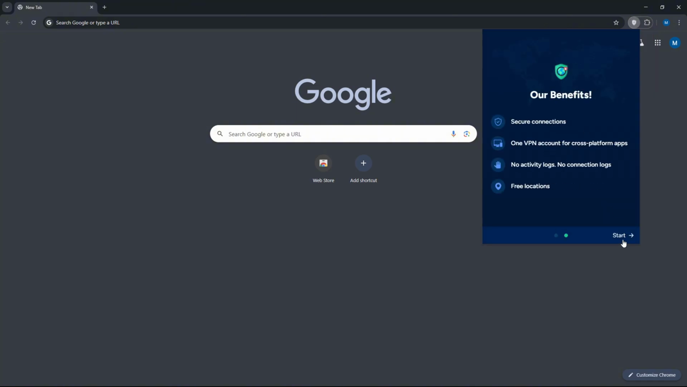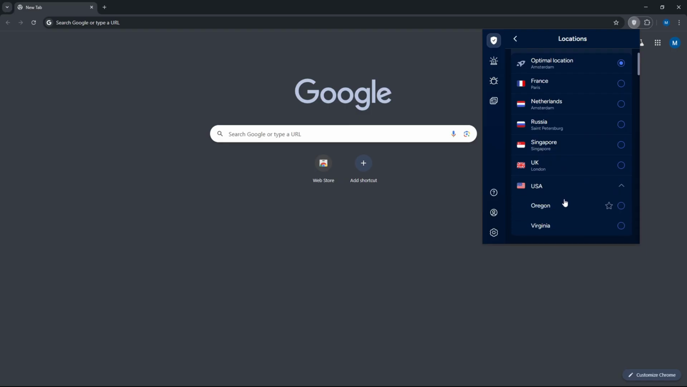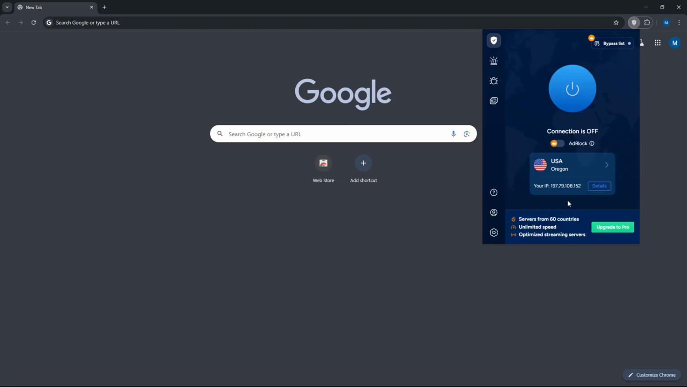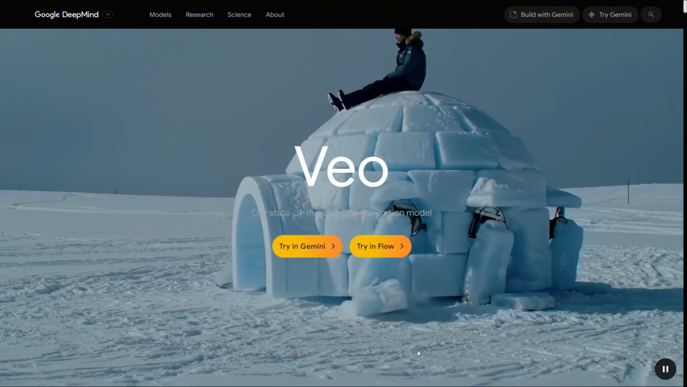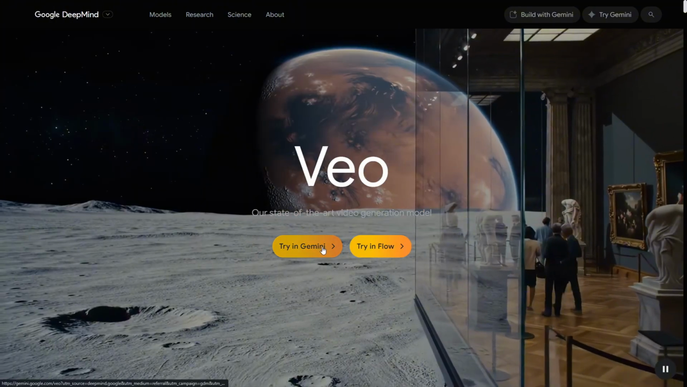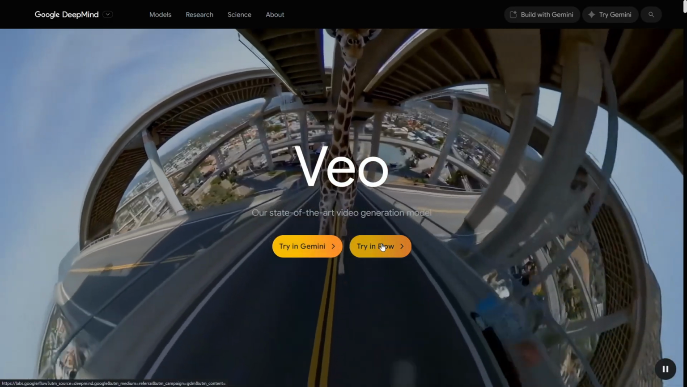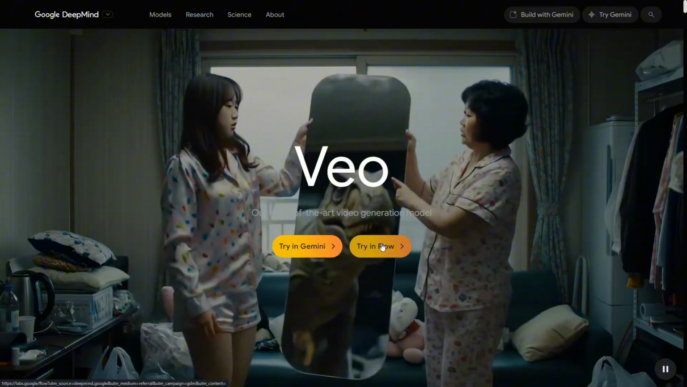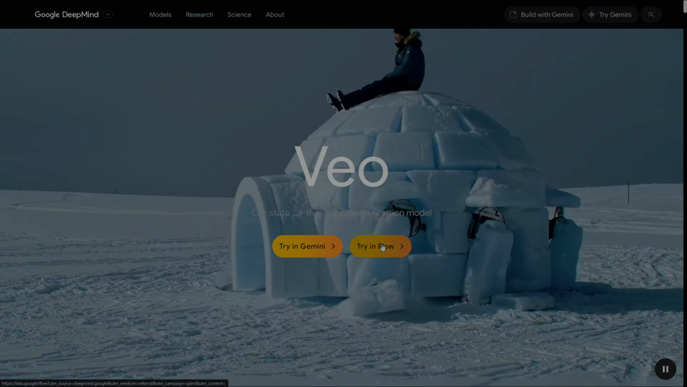Click the icon to open it, agree to the terms. Then click the Location tab. Select USA, choose any location within the US, and click Connect. Next, head over to the official Google Veo 3 page in DeepMind. Again, the link is in the description. Once there, click Try in Flow. Flow is the better option because it gives you more features and the ability to switch between models. So click Try in Flow.